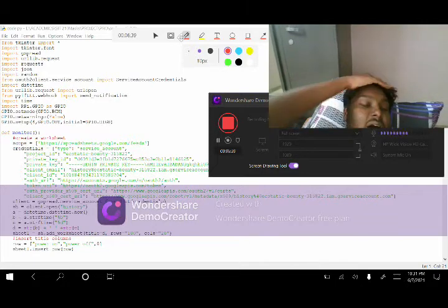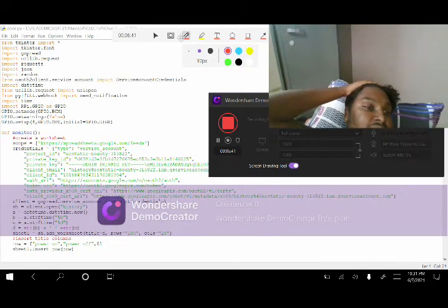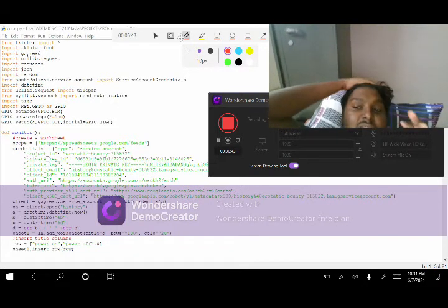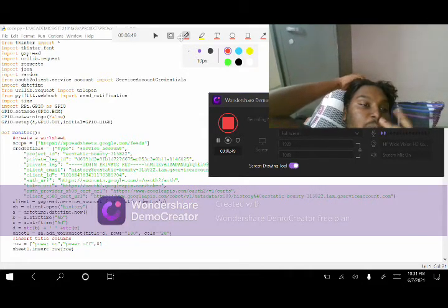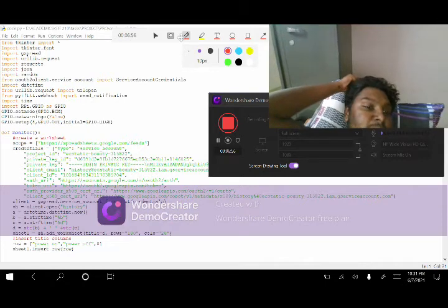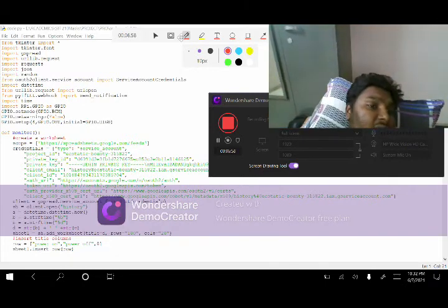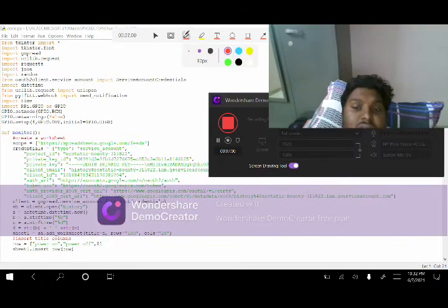PyIFTTT is a module in Python which helps to send notifications to the IFTTT app. Import time and RPi.GPIO are used to control the GPIO pins on the Raspberry Pi. Let's come to the starting code.